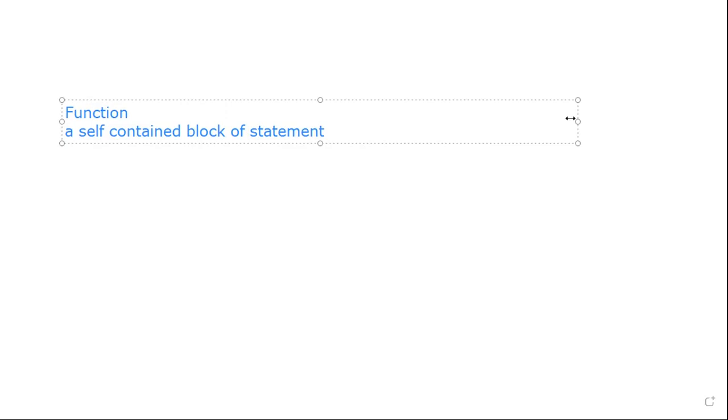Generally, every C program contains at least one function, that is called the main function. Without the main function, there is no C program. This is one of the main functions in a C program.